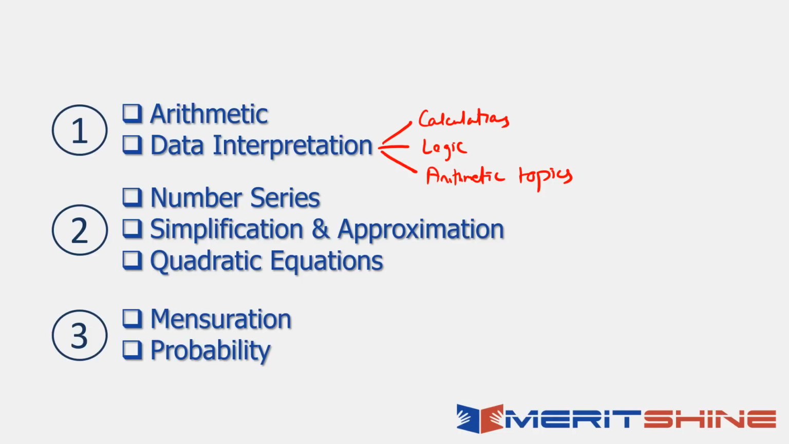So they can be set on profit and loss, they can be set on time, speed and distance, time and work, ratio, proportion, mixtures, anything. The breakup is not predetermined, nobody knows, so it can be mostly logic, less of arithmetic topics, it can be some calculative set, it's all mixed.